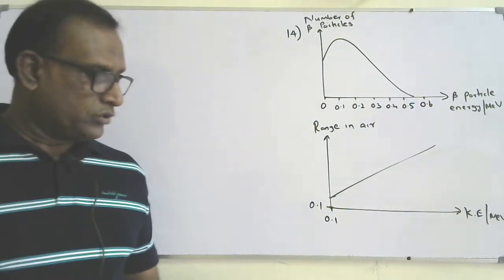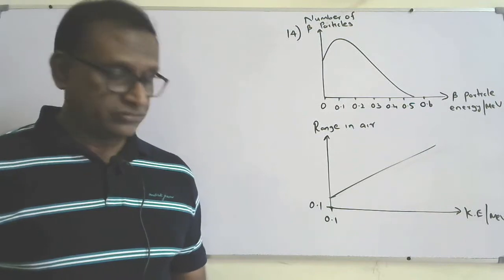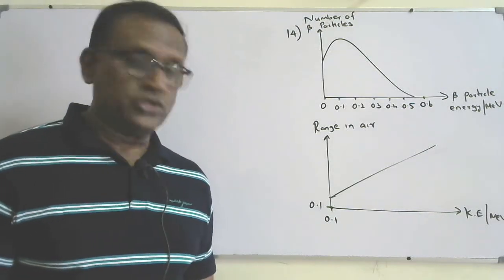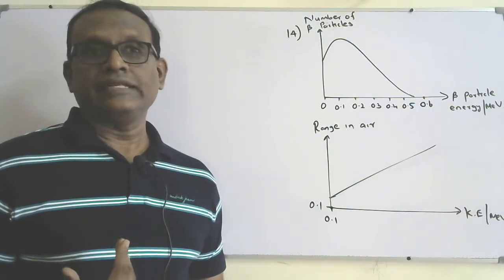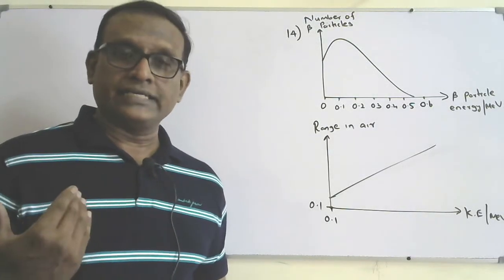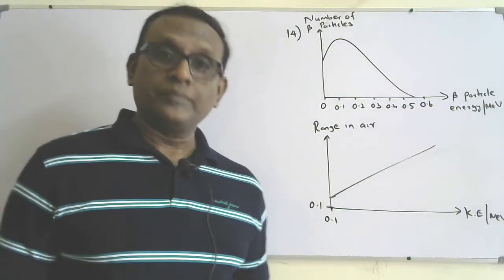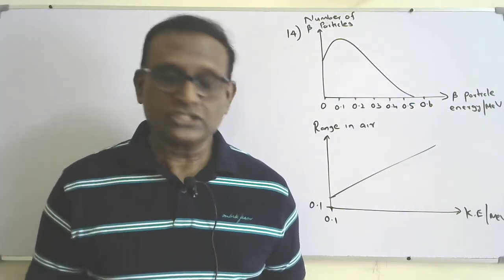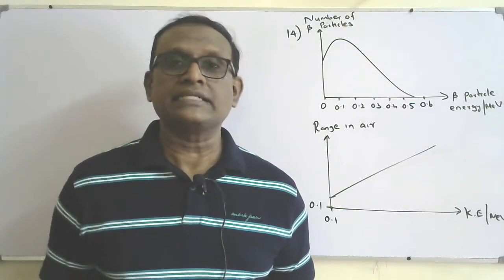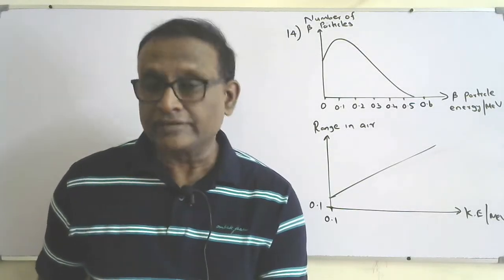Okay, question number 14 is about the range of an alpha particle in a medium. The range of a particle in a medium means the maximum distance the particle can travel through the medium. So the kinetic energy should become zero when it is completely stopped. The maximum distance it can travel through a medium is called range.